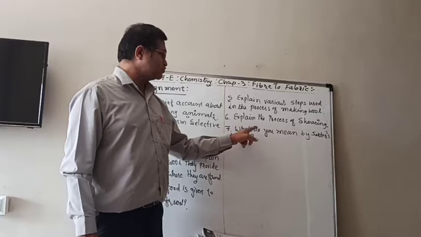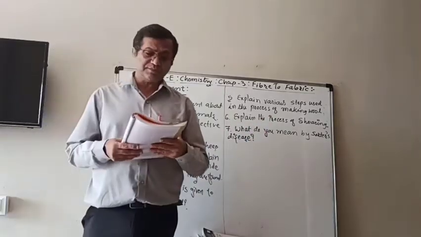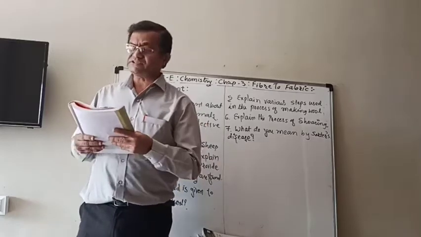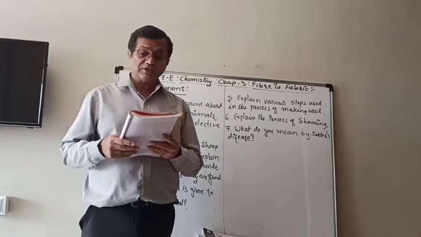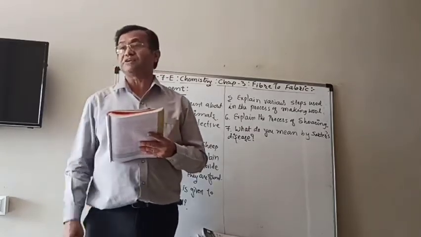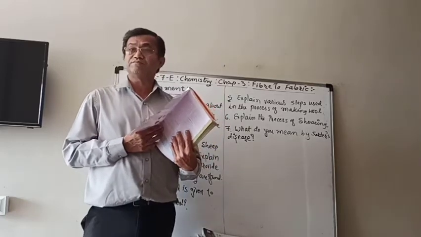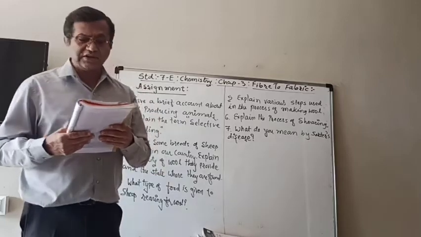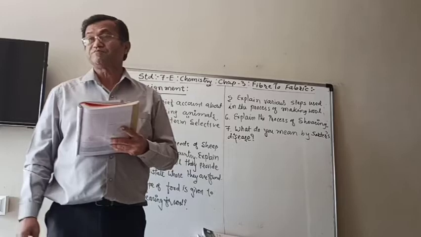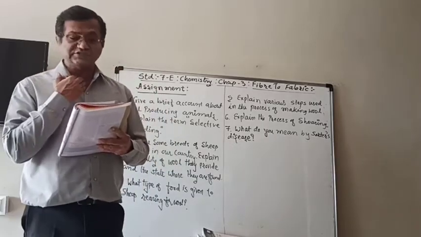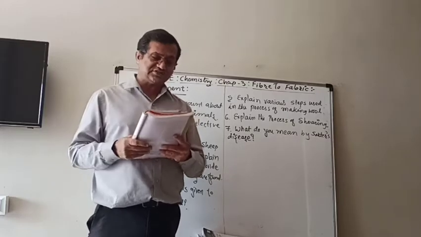Now the last question is, what do you mean by sorter's disease? The wool industry is an important means of livelihood, but the sorter's job is very risky. We saw that in the third step, sorting. When the sorting is done, sometimes workers get infected by a bacteria known as anthrax, which causes a fatal blood disease called sorter's disease.